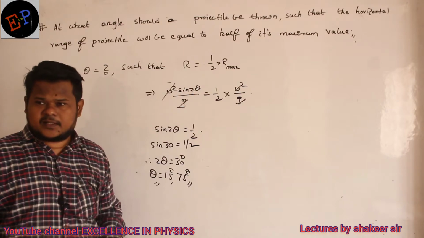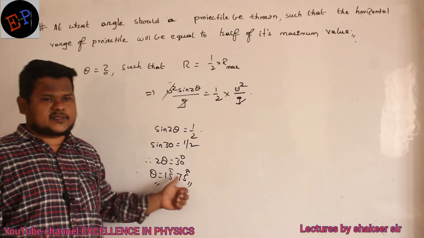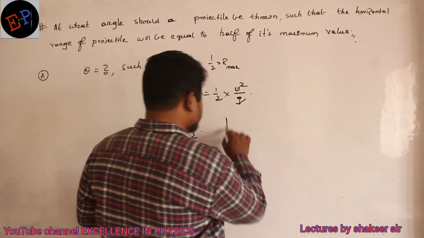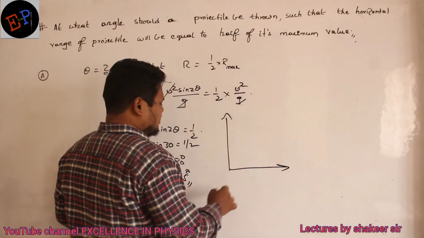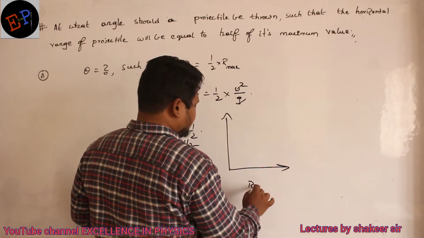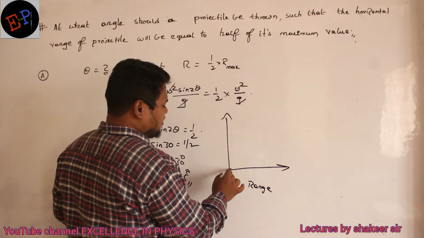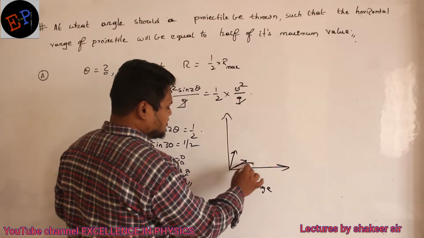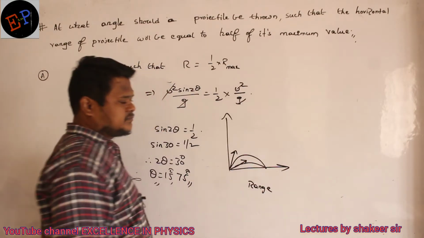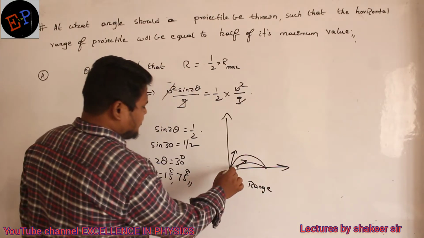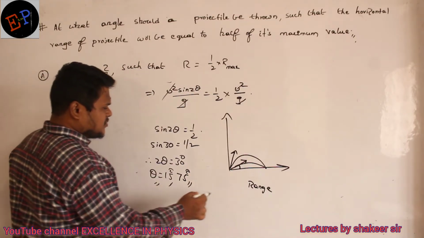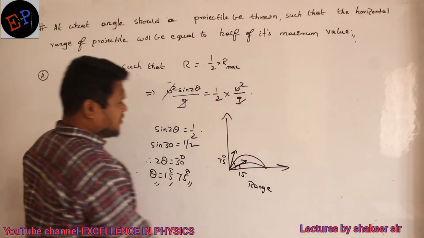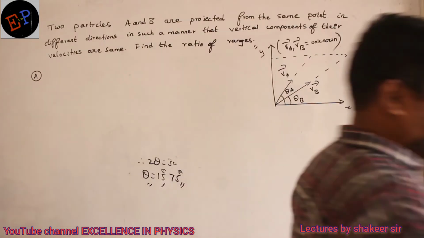So if you throw the body at 15 degrees or 75 degrees, the range remains the same. Already we have drawn diagrams previously. For example, this is the range of the projectile. If I throw the body at 15 degrees or at 75 degrees, the range will be the same. So I will get two answers. Either you can throw at 15 or you can throw at 75. That is my answer. Very simple question.